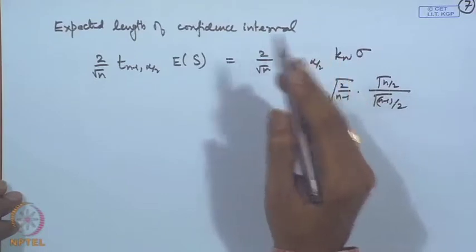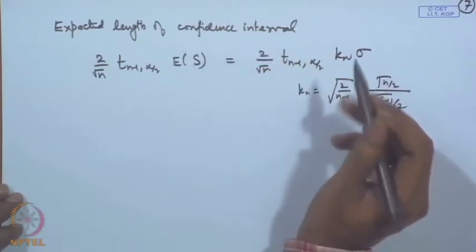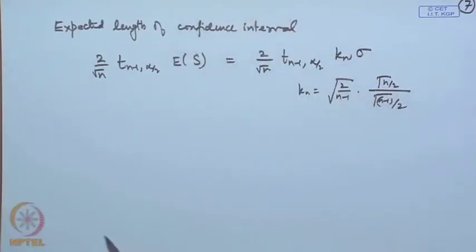Let me consider here one sided interval also, because in both the cases I have given two sided, but we may sometimes require one sided interval.